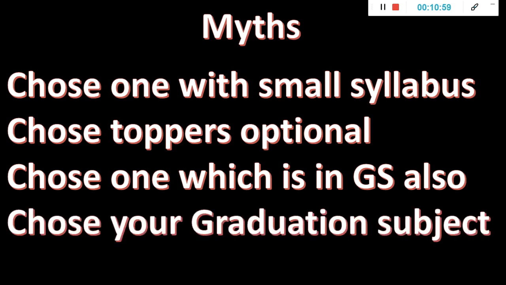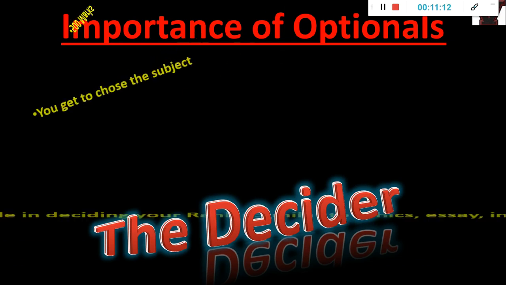Now, choose your graduation subject. Maybe you are a computer science engineer or electrical engineer. You did something in law or psychology. If you did something in agriculture, then you have to definitely take that? Nothing like that. You can choose whatever you like. It doesn't matter. Now the importance of optional.